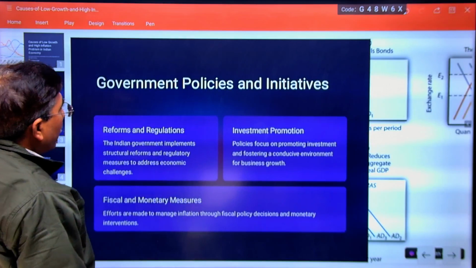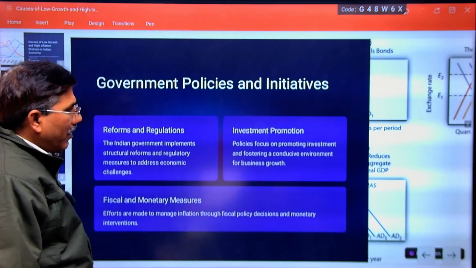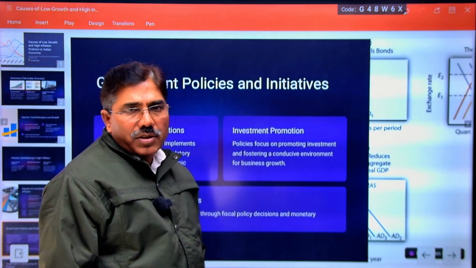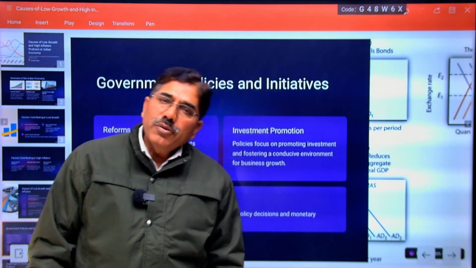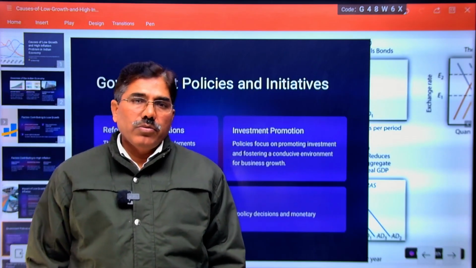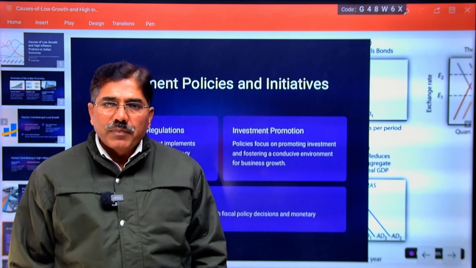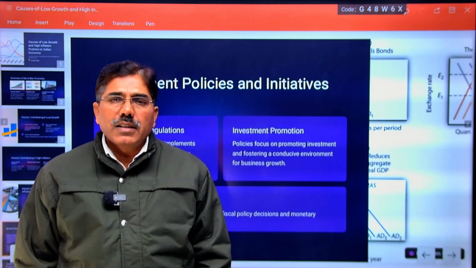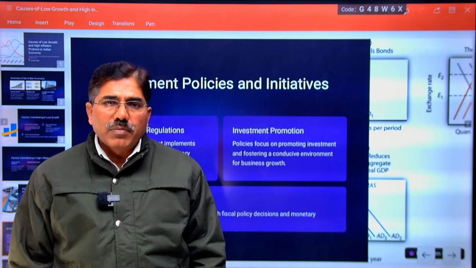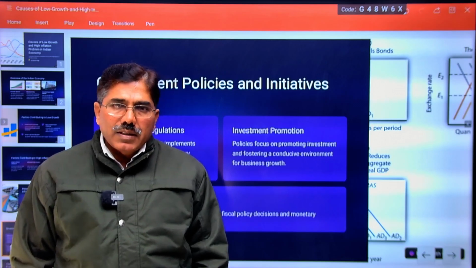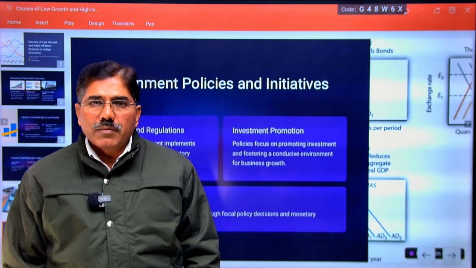Other factor, government policies and initiatives. How the government restructured the economy, you can see during 2014 to 19. Government began to restructure the economy. Multiple policies and initiatives were taken by the government, say monetary policy, fiscal policy. We again followed the fiscal consolidation program.